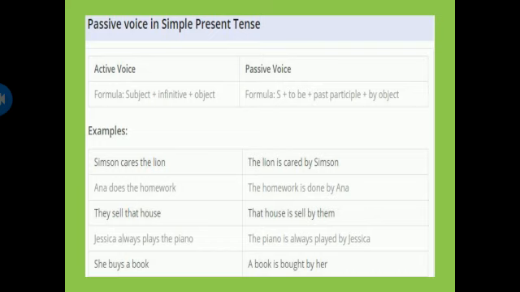Anna does the homework. The homework is done by Anna. They sell that house. That house is sold by them. Jessica always plays the piano. The piano is always played by Jessica. She buys a book. A book is bought by her.